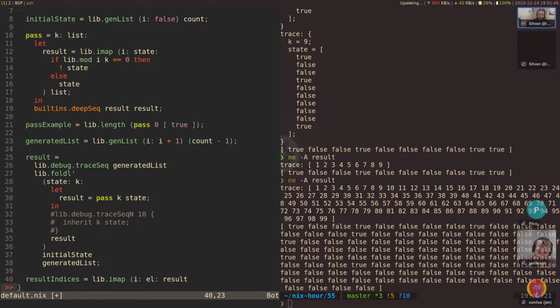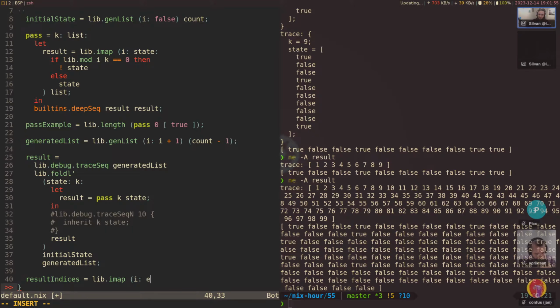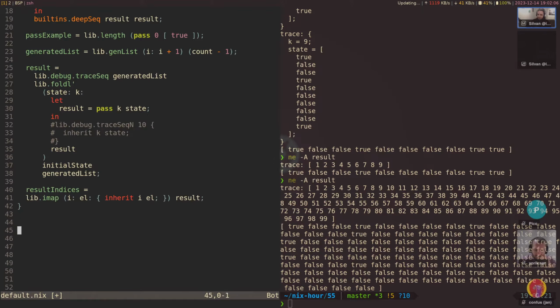well, we kind of need an iFilter. There is an iFilter function that I have a PR open myself actually. So we're going to imap first, I think, for now. We're going to say inherit il over the result. But you can just leave nulls where l is false and i where l is true, and then you can filter out nulls with a flatten function or something like that. Yeah, that works in this case.